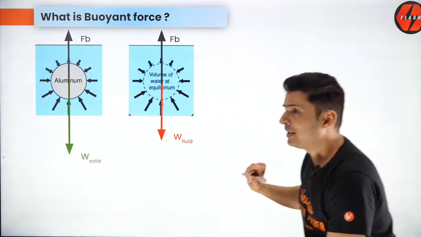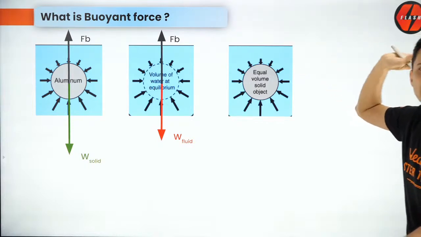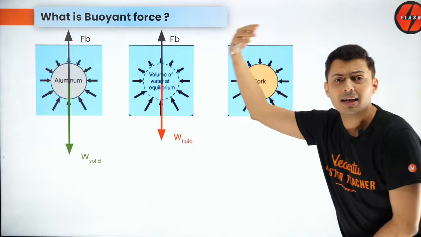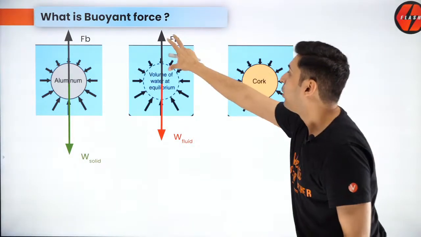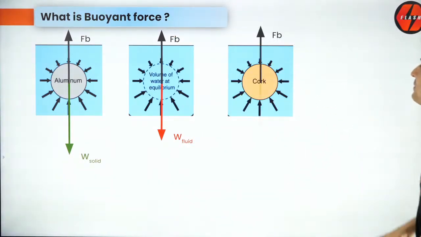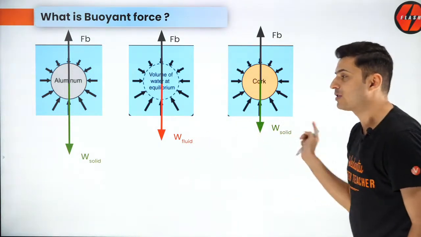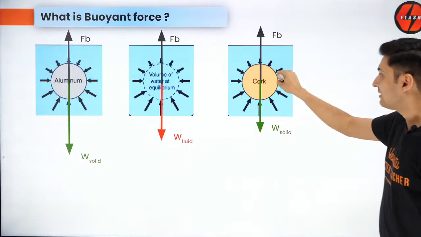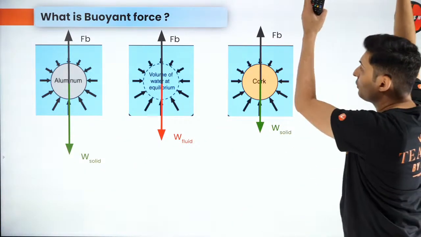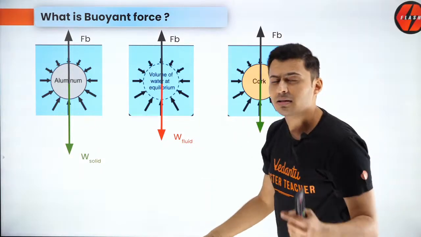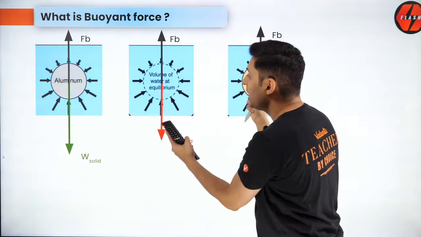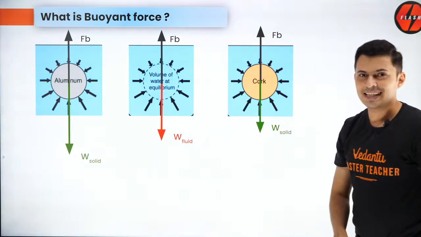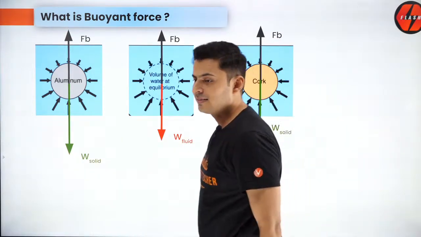Now, whether you put aluminium, lead, cork, or any other body, it doesn't matter. The forces remain the same. So the buoyant force on all of them will always be the same, but what will be different is the weight of the solids. If the weight of the solid is more than the buoyant force, it sinks, and if the weight of the solid is less and buoyant force is more, then the object goes up. And if they are equal by chance, and when will that happen? When the density of the liquid and the solid is the same, then it will neither go up nor come down, just like in this case. I hope this is clear. Now you will never forget it.